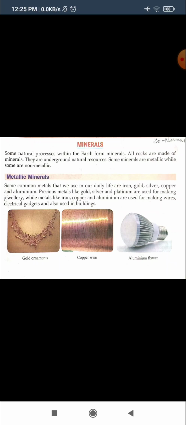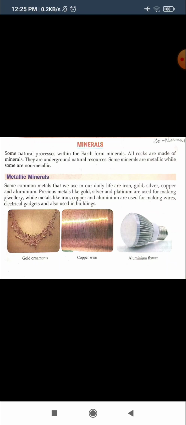Some other metals like copper, iron and aluminium are used for making wires, electrical gadgets like small devices or tools, and also used in buildings. You can see the pictures of some metals which are used to make jewelry like ornaments, gold, copper wire and aluminium fixtures.